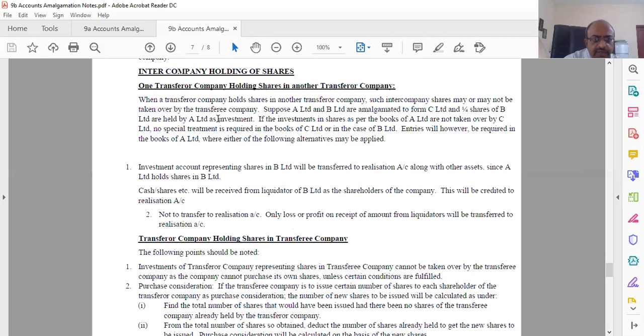Let us go back again, just read it. A and B are to form C. 1/4 of B are held by A. So many shares are there. 1/4 shareholders, these are the shareholders, 3/4 outsiders. Out of the total shareholders of B, 3/4 are outsiders. 1/4 is who? A.